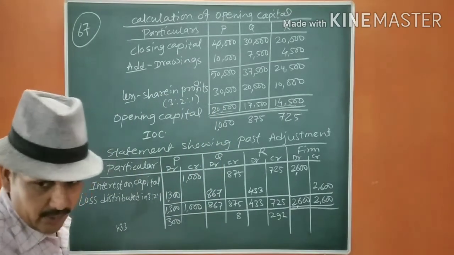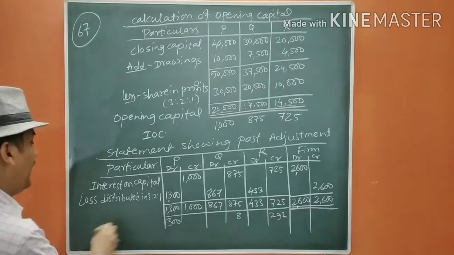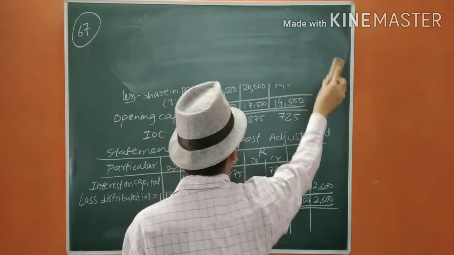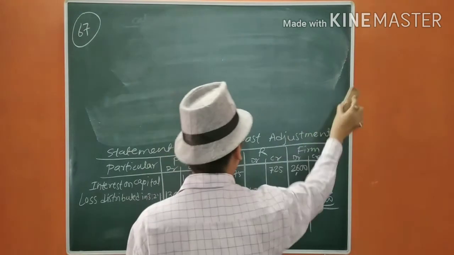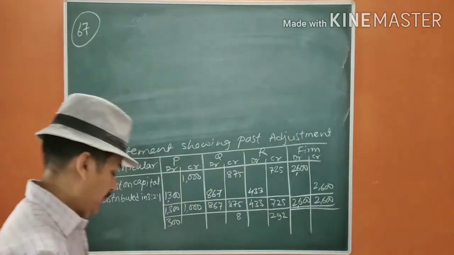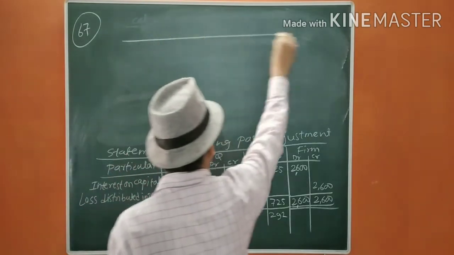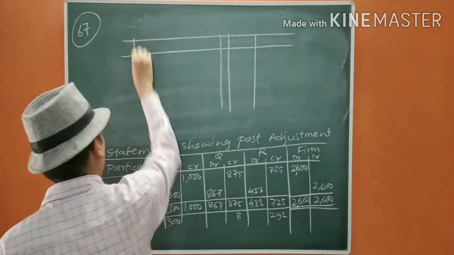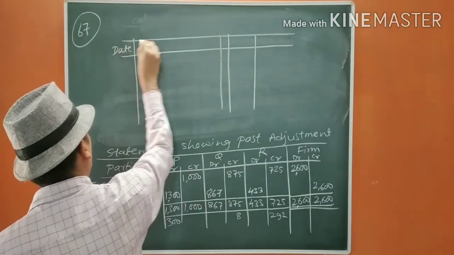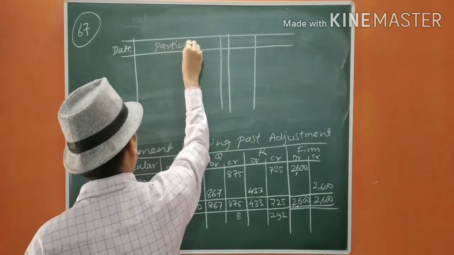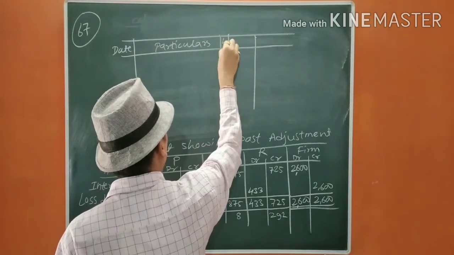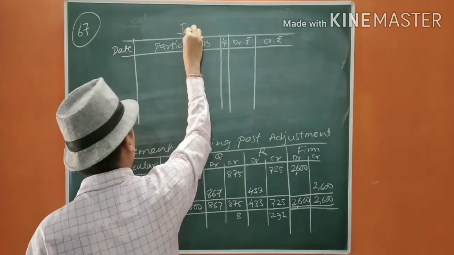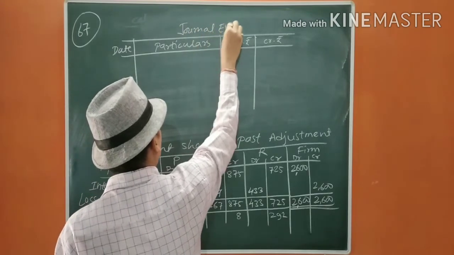Is it okay? Now let us give the entry for the same. Journal entries: date, particulars, ledger folio, debit rupees, credit rupees.